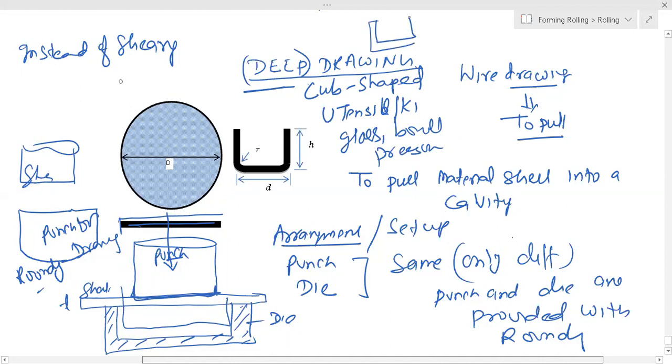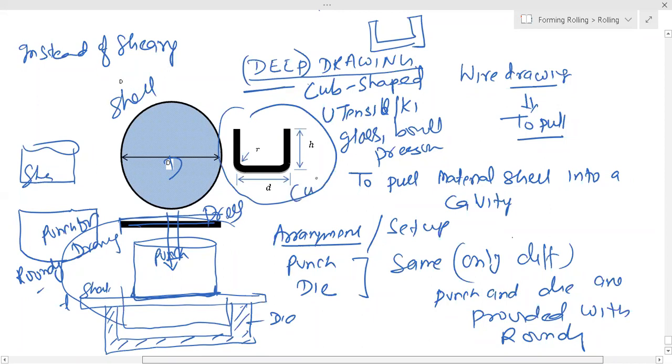You will have a sheet of some diameter D, and by deep drawing, you apply force, you punch it in a press, and you will make a cup. So basically deep drawing is an operation of making cup-shaped items like utensils, kitchen items, glass, bowls, pressure cooker, or any pot like this.